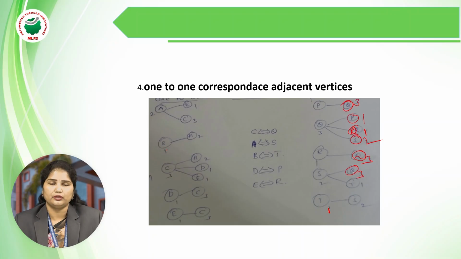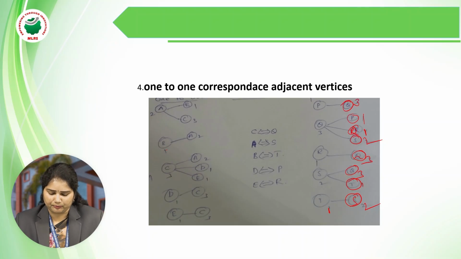Wherever Q appears, we keep the degree as 3. Like this we write the one-to-one corresponding adjacent vertices.